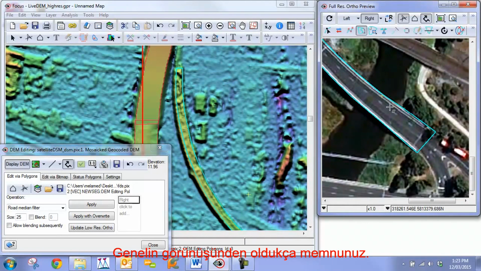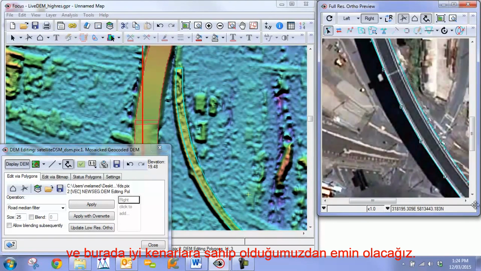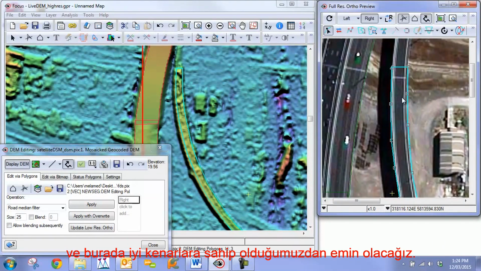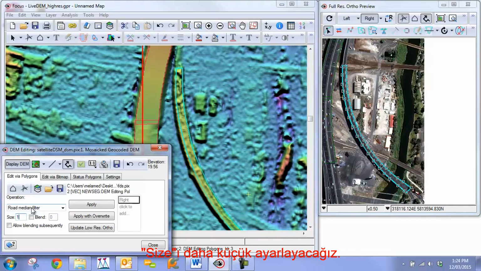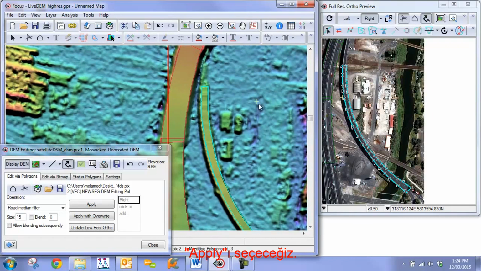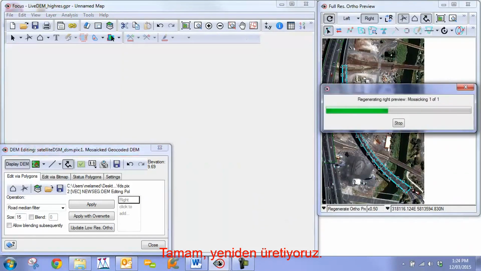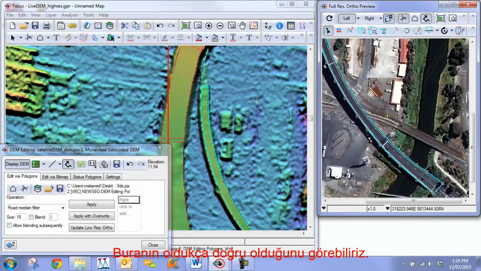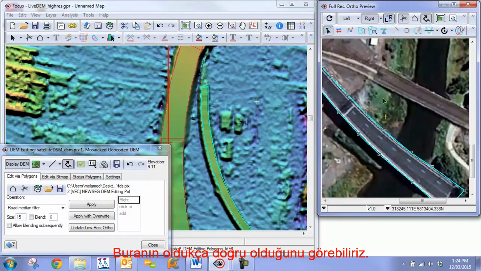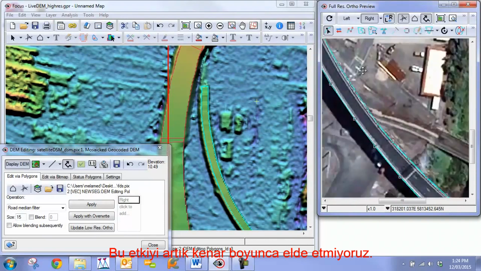Overall, we're pretty happy with the way this looks. We're going to take a peek to see our vertices, and make sure that we have good edges here. Okay, overall I'm pretty happy with this. So we can now reapply our road median filter, but with a smaller size. I'm going to choose apply. Okay, we can regenerate and see how our overall accuracy is. You can see it's quite accurate here. We don't get that effect along the edge anymore.